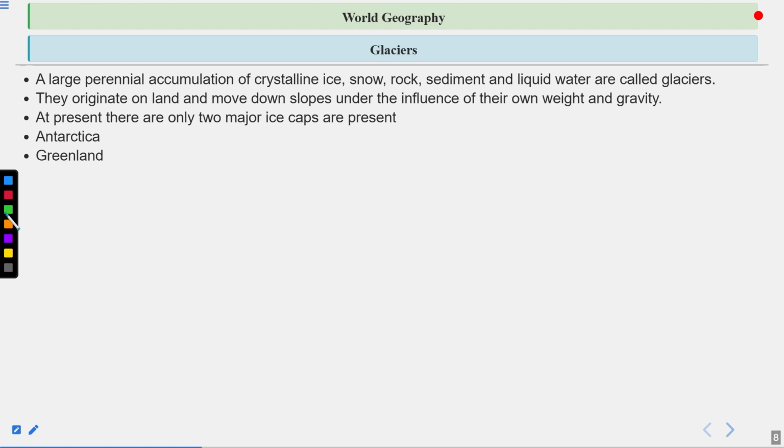So if we talk about the glaciers, glaciers also create landforms. If a large amount of ice is accumulated at any place, it will also start moving away or melting away. Because of these movements of glaciers, landforms are also created, because sediment will be formed and accumulation of sediment will also take place. So as I said, these types of landforms are created by weight and gravity, and the ice caps are present majorly in Antarctica and Greenland, and because of them, a lot of landforms are found here.